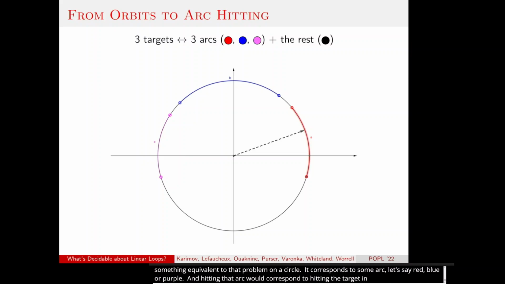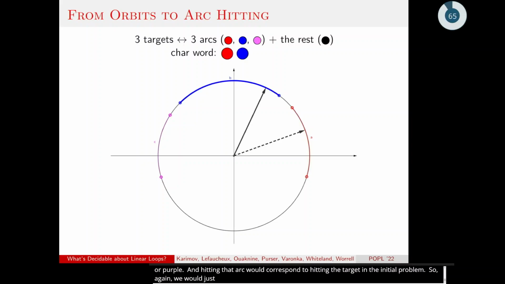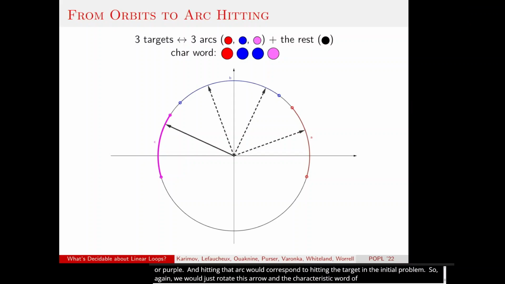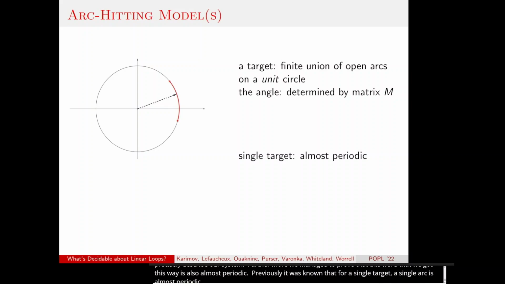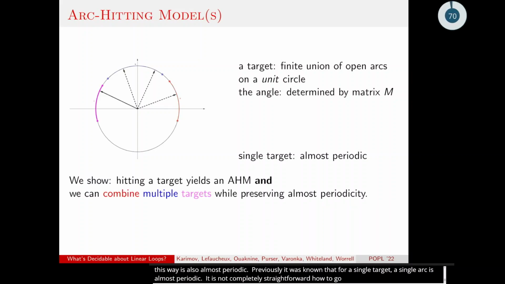So again, we would just rotate this arrow, and the characteristic word of this rotation would precisely describe the behavior of our system. Furthermore, we managed to prove that this word that we get this way is also almost periodic. Previously, it was known that for a single target, for a single arc, the word of Hitchens is almost periodic. And it's not completely straightforward how to go from one target to multiple. Well, it is possible to do this, and it takes most of our paper to prove this,